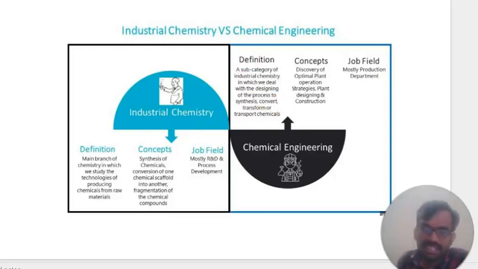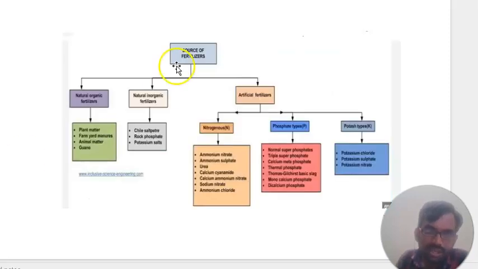Next one you can see here, in the next slide we will discuss the major role. What are the services of fertilizer? You can see the fertilizer industries, how the natural organic fertilizers and natural inorganic fertilizers, artificial fertilizer, nitrogen, phosphorus and potash types of industries nowadays play a major role in industries.